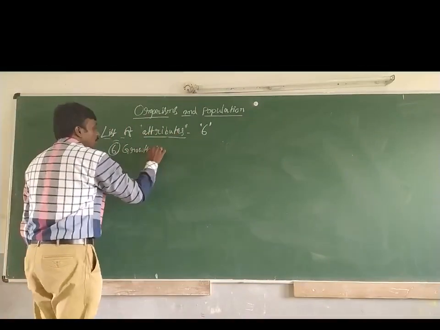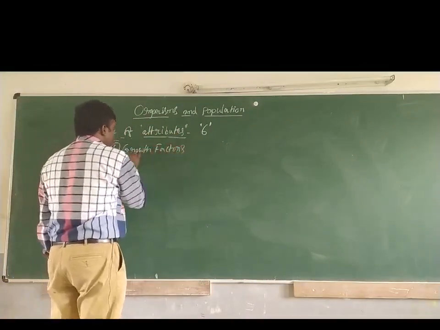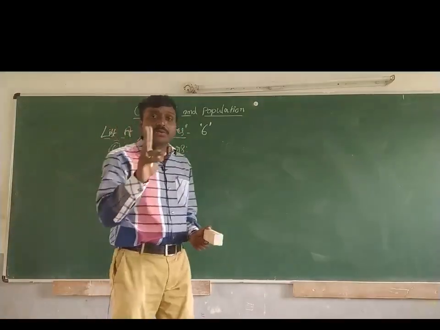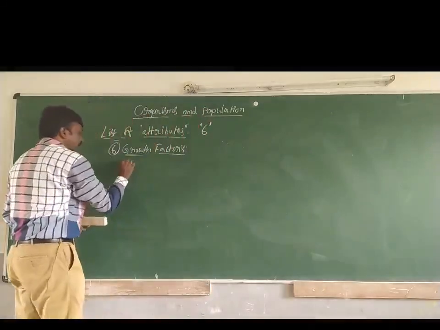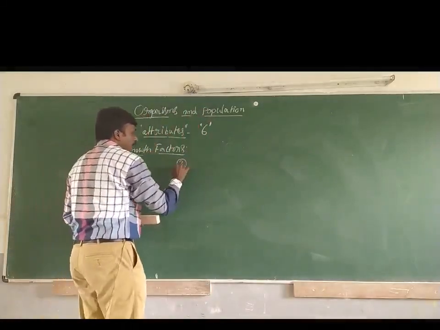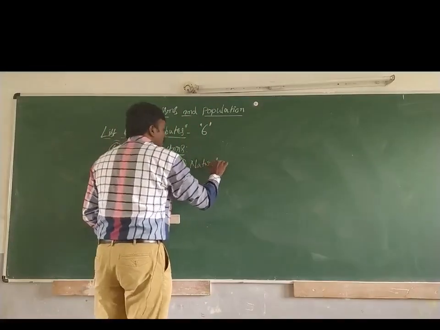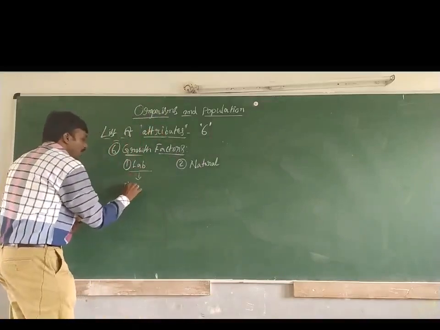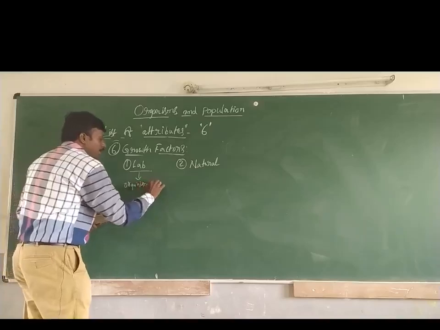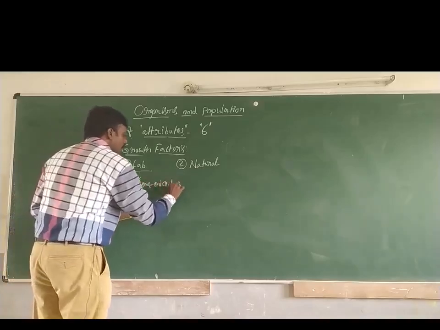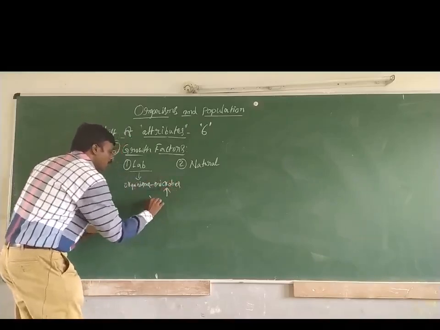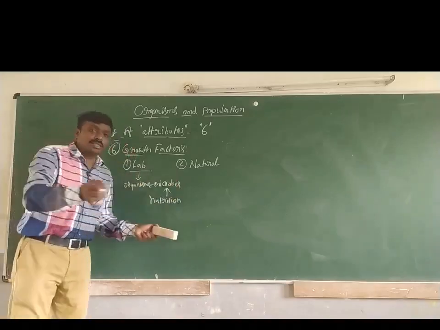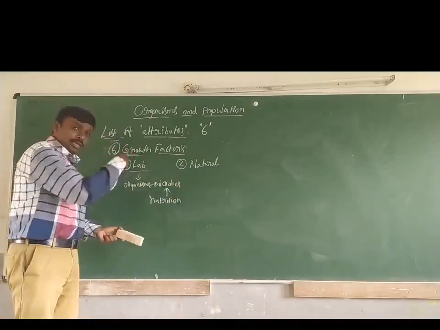growth factors. These growth factors are observed in two manners. One is in lab conditions and another one is in natural conditions. In lab conditions, what happens? Organisms, let us say some microbes, are fed with good nutrition and provided all the safety. Everything is provided inside the lab.